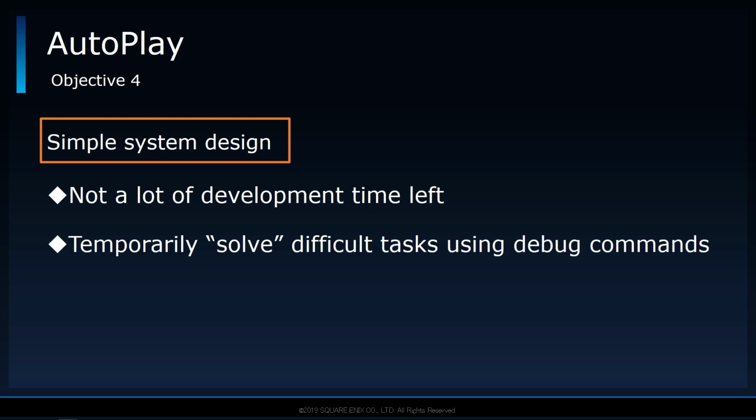Based on this objective, priority was given to tasks that could be more easily or efficiently solved. Harder tasks were temporarily solved using debug commands and were eventually dealt with properly. For example, we would skip minigames by warping the player to the point after they were completed, or use a kill-all command to win battles.